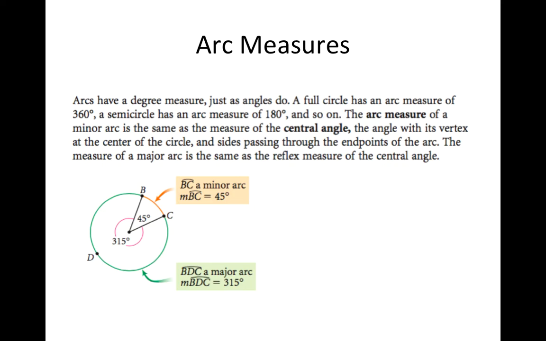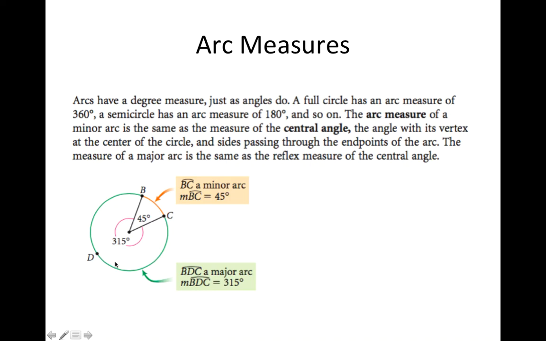So this is the nice piece. Here we have angle B. The center is not labeled, so we'll call this BOC. Let's let O be the center. This measures 45 degrees. So that means that this arc out here measures 45 degrees as well. Then we have the reflex angle over here, which is 360 minus 45, and that's 315.